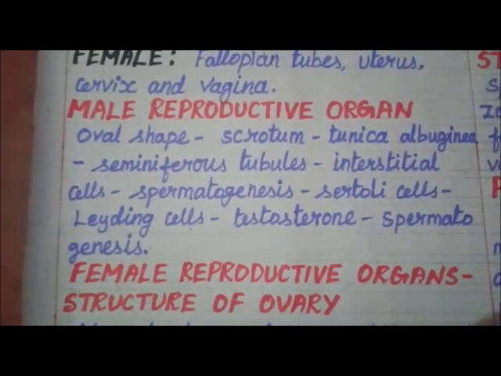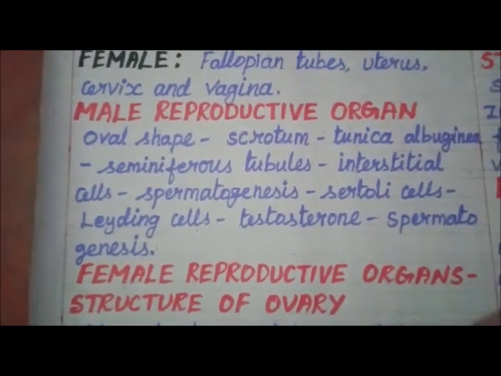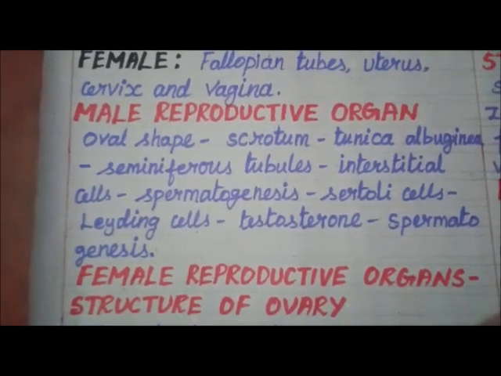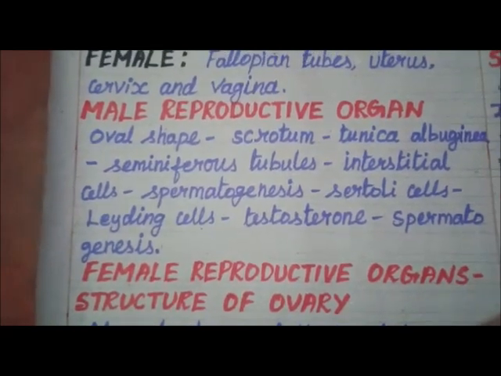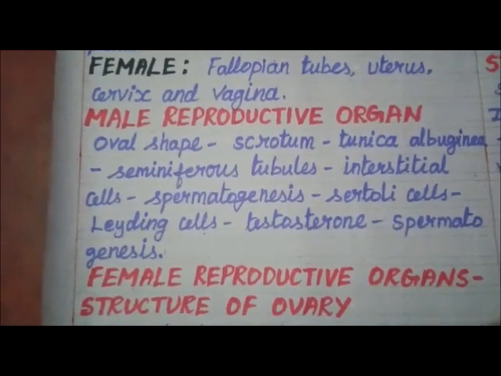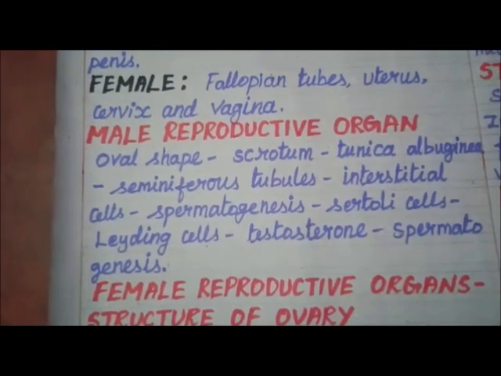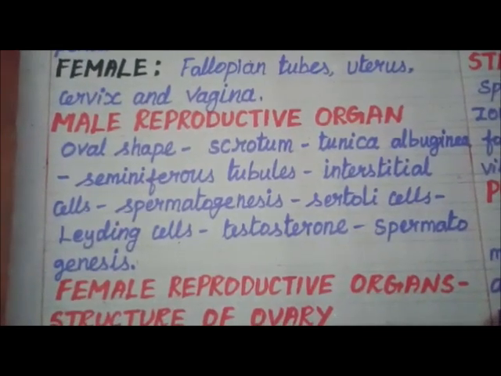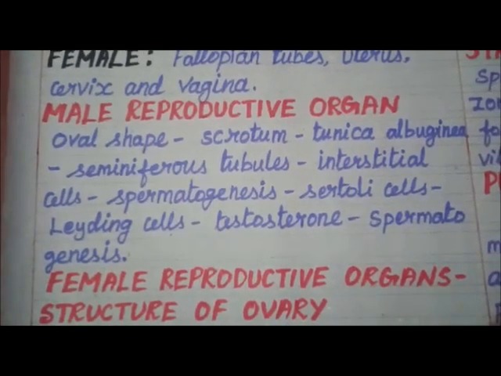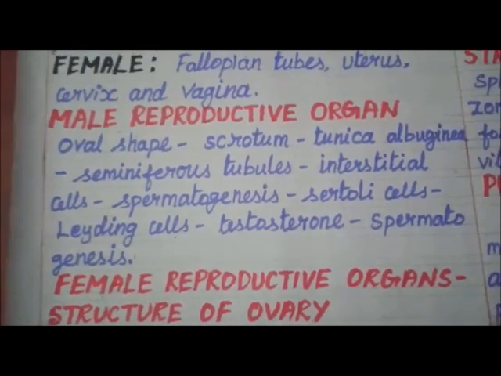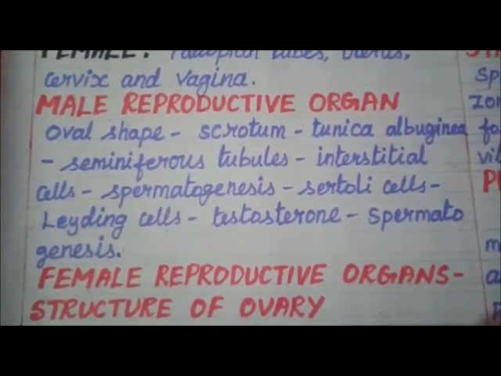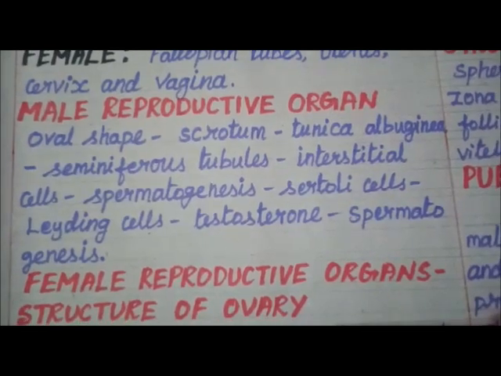The process of spermatogenesis takes place in the seminiferous tubules. The Sertoli cells are supporting cells and provide nutrients to the developing sperms. The Leydig cells are polyhedral in shape. They lie between the seminiferous tubules and secrete the testosterone hormone. It initiates the process of spermatogenesis, the production of sperm.